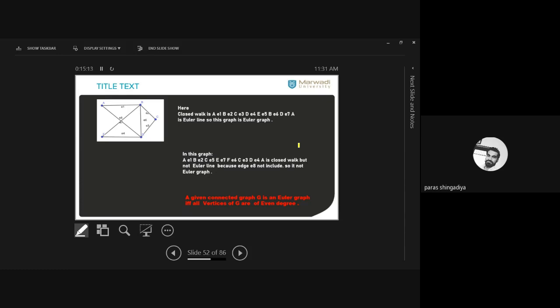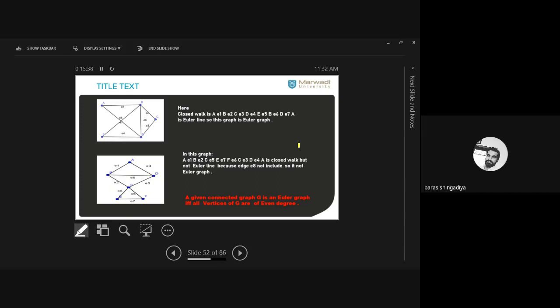So this graph is called the Euler graph, in which you have to cover every edge exactly one time. Clear? And it is not possible for all graphs. If it is possible, then this graph is called an Euler graph. If it is not possible, then it is not Euler. Clear? So here is another example. This graph is not an Euler graph. Why is it not an Euler graph?